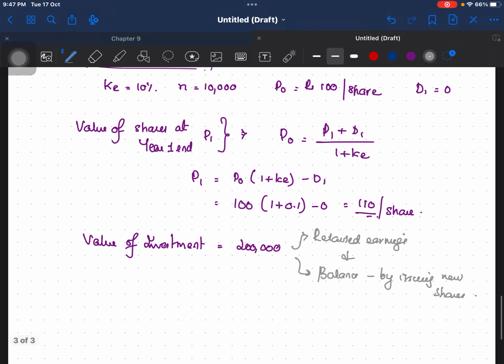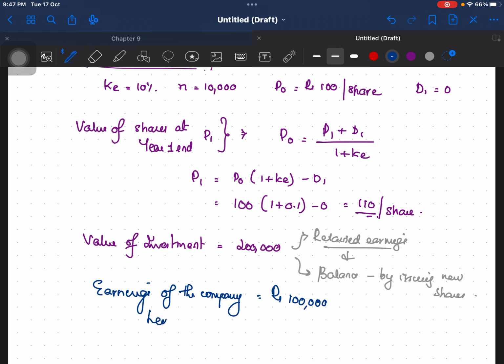So what is the retained earnings over here? Here the retained earnings is nothing but the total profit that is made, because there is no dividend distributed. Okay, so let's compute it this way. Earnings of the company is equal to rupees 1 lakh, less dividend paid is nil, because there is no dividend paid.